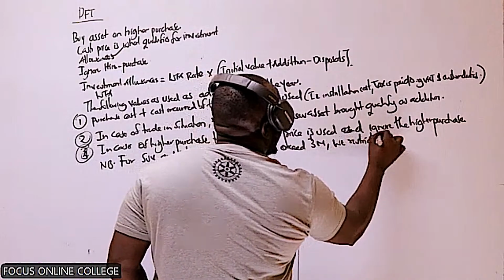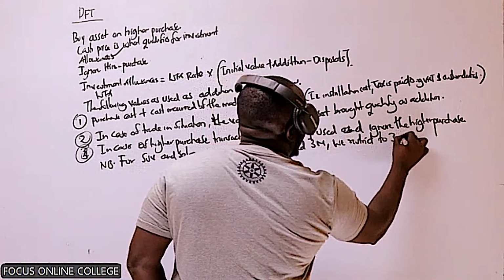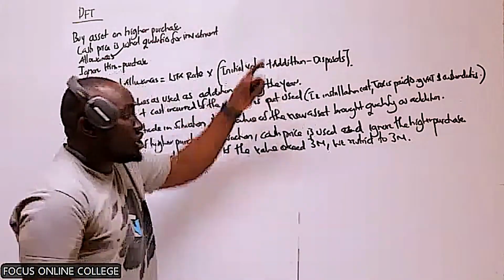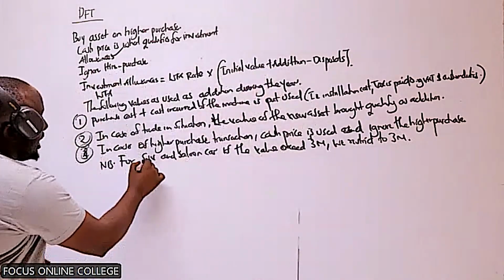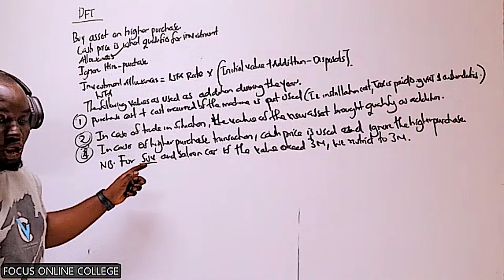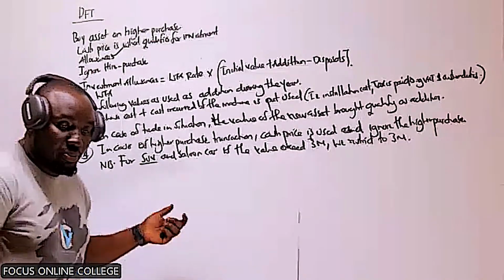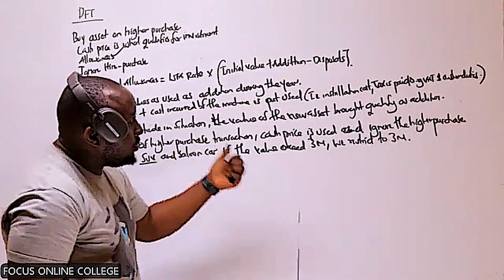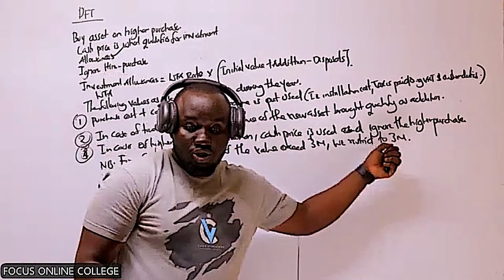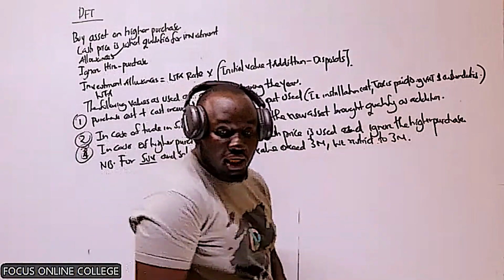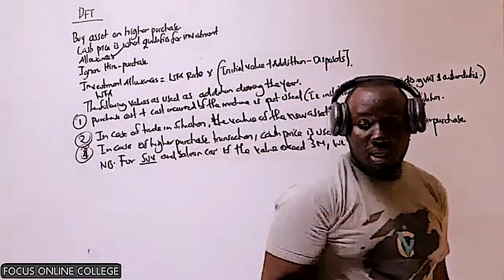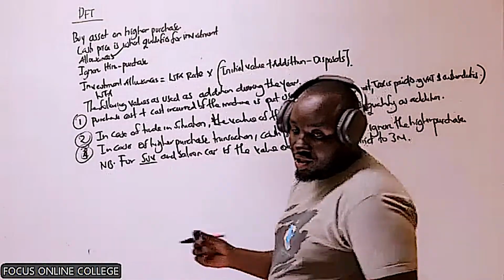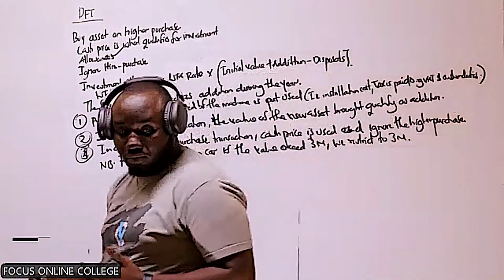We restrict to 3 million. So when you buy an asset, in the case of SUVs, those are sport utility vehicles, like Mercedes-Benz and Land Cruiser, and saloon cars, we are basically saying that if the value exceeds 3 million, we restrict to 3 million. Give me a yes if you're together. We basically restrict to 3 million.